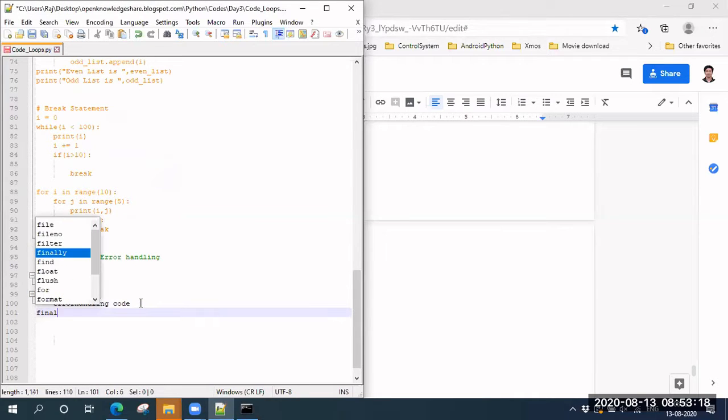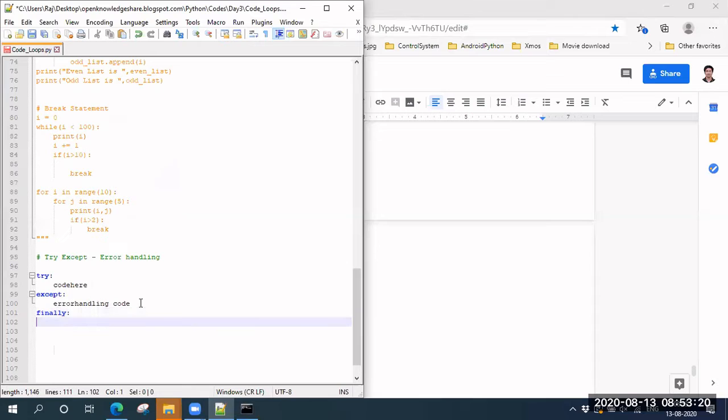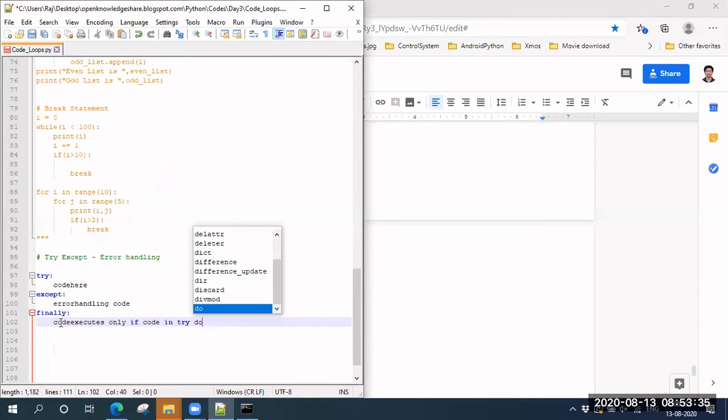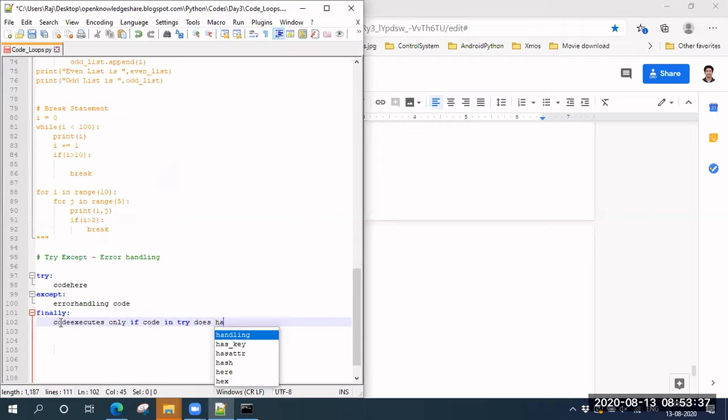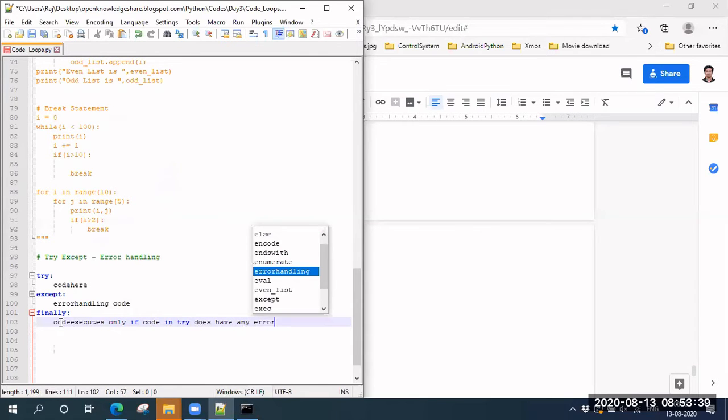And then there is one more thing called finally. What this finally does is, in case there is no error, then this will execute. Only if the code in try doesn't have any error.